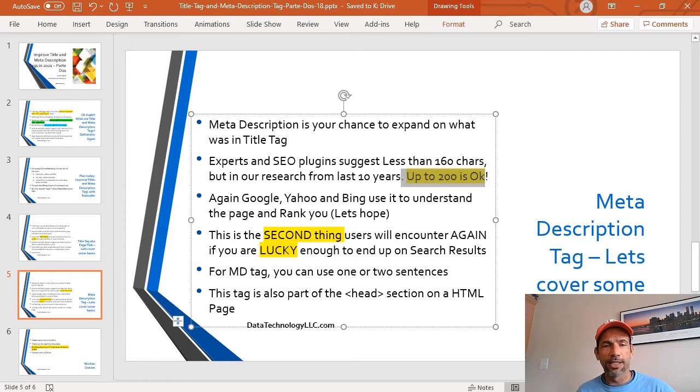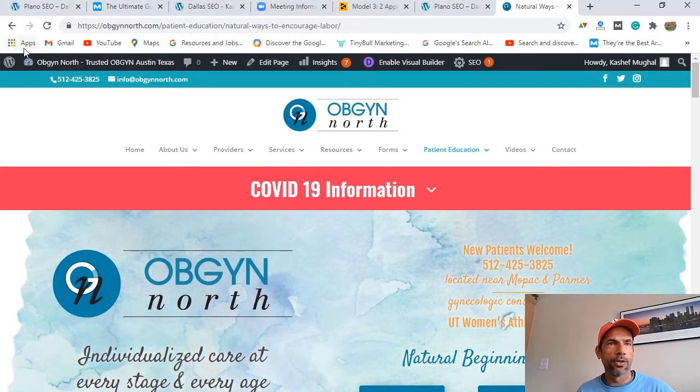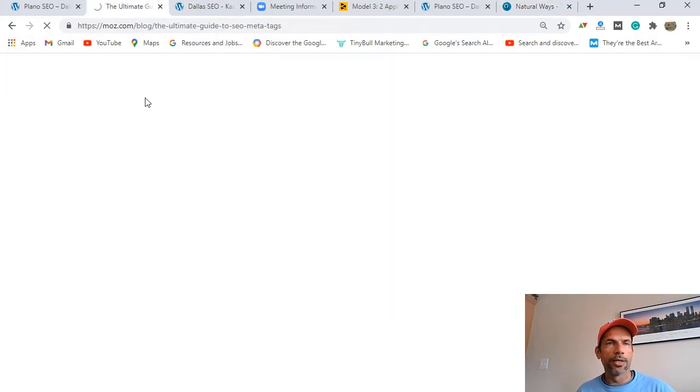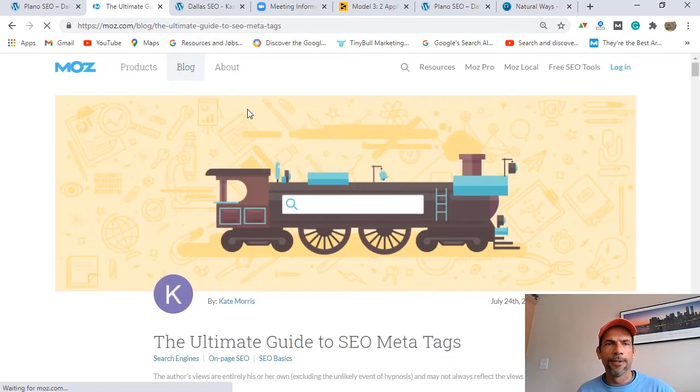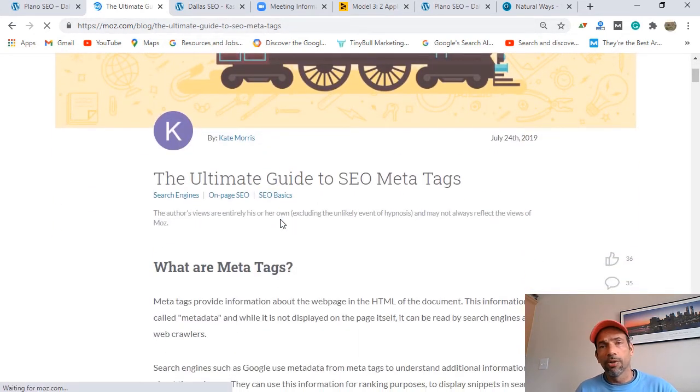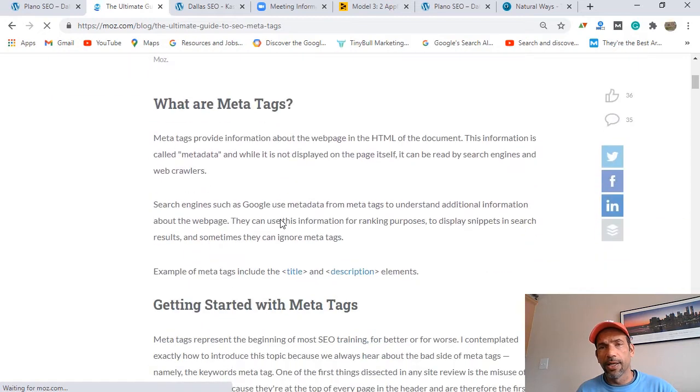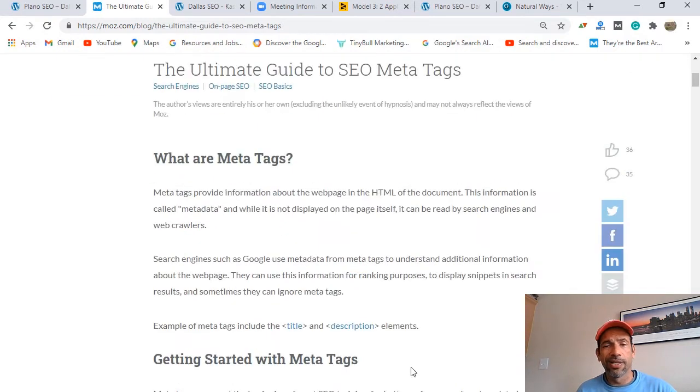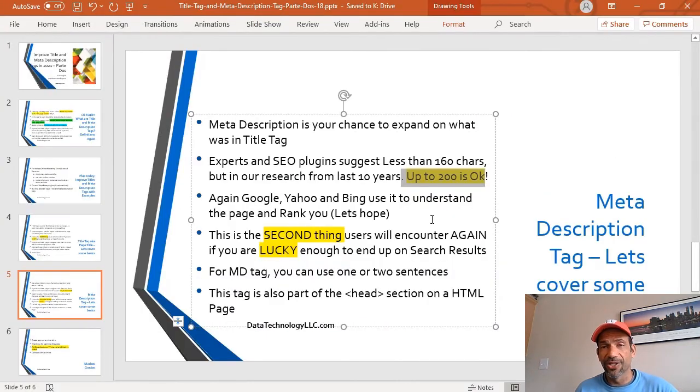I believe Moz, let me switch back here real quick. There's a great article from Moz.com called the ultimate guide to SEO meta tags. They go into this, and I think somewhere in here they actually talk about how it can be up to 300 characters. But I think 200 characters is fine.